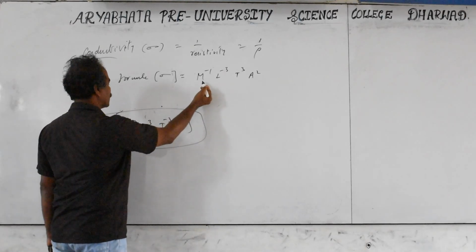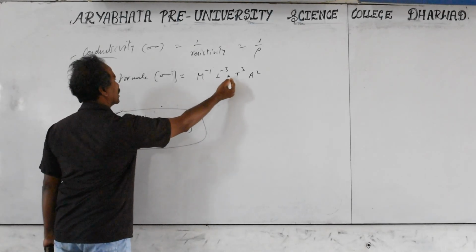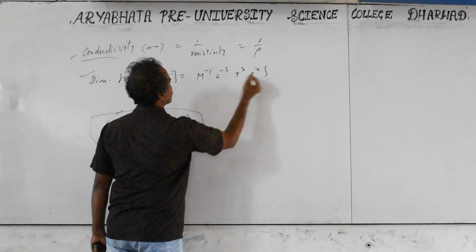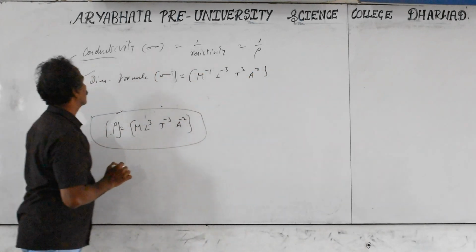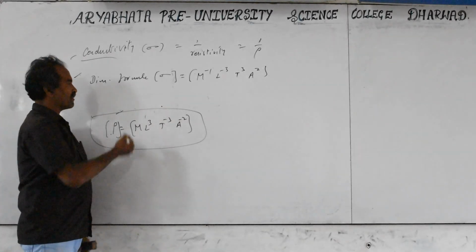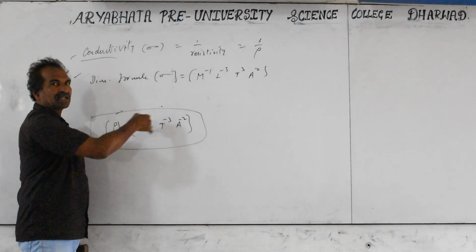So M^-1, L^-3, T^3 and A^2. This is the dimensional formula of conductivity. These are important ones for very competitive exams. But if you remember the resistivity, resistance, the remaining dimensional formulas are not equal.